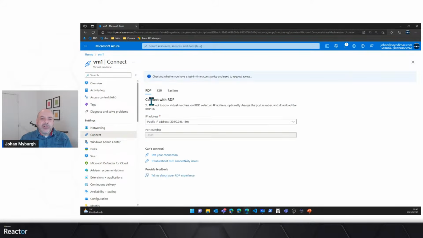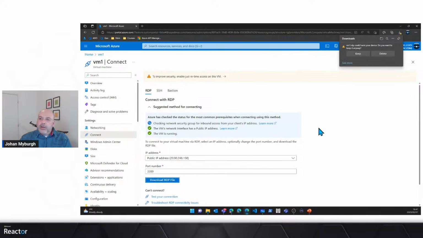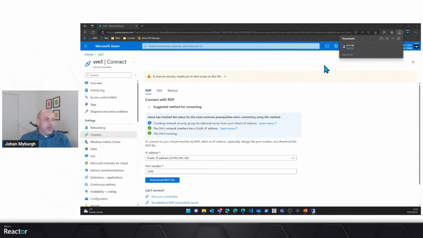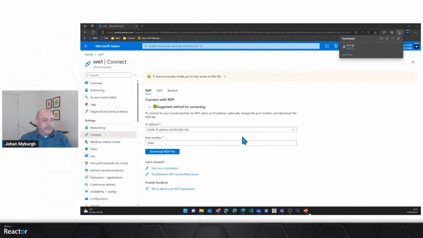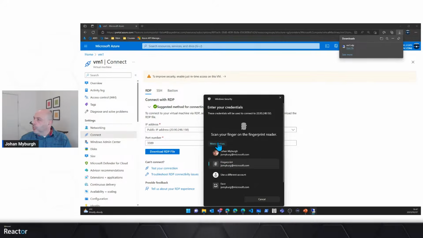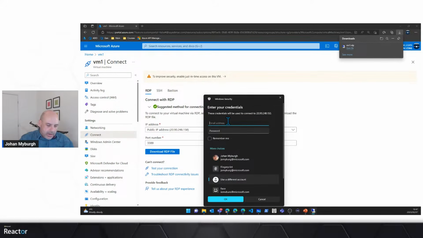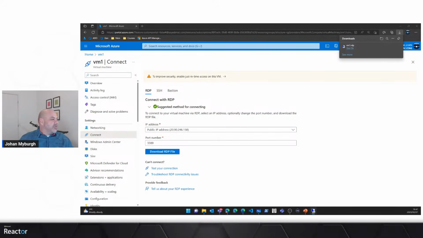RDP if I wanted to, and I can go and download that, and let's keep it, open up the file, and just drag this to the right section here. I'm going to go with more choices, and I'll use a different account name. The account is going to be Johan, and the password is going to be that. And there we go. My virtual machine is actually up and running.